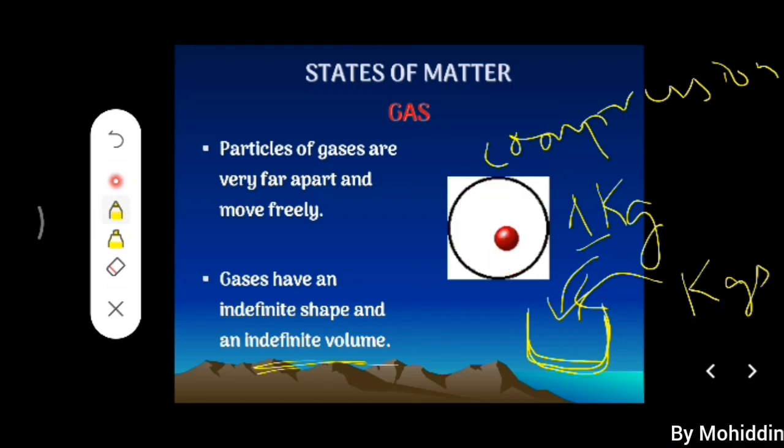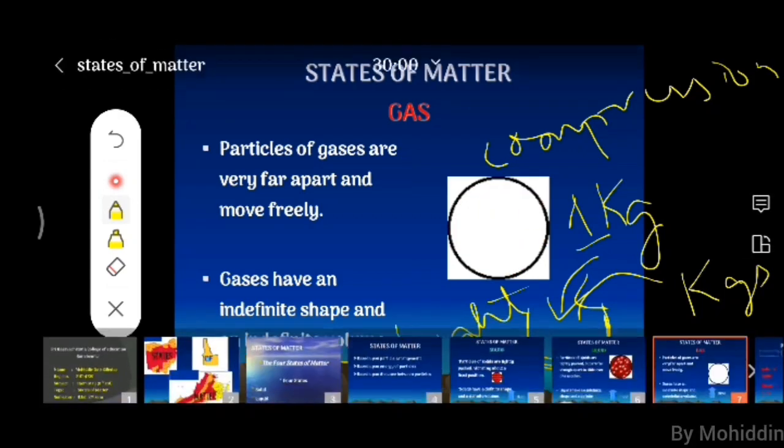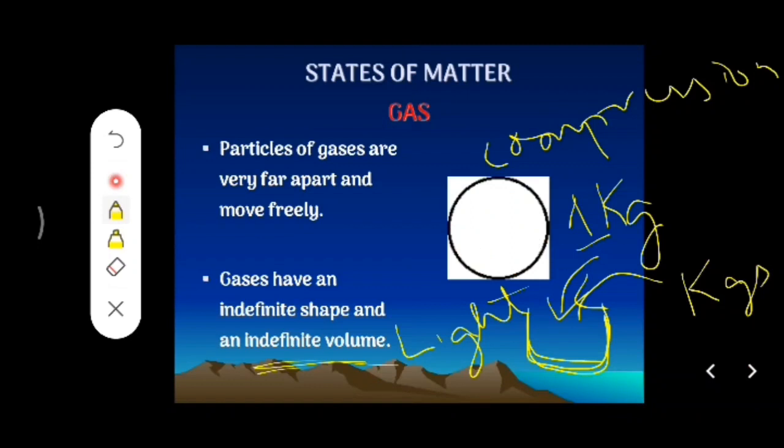It is mainly because of the light nature of the particles, and due to the more space in between the particles. As we discussed in the first point, gas particles are very far apart and move freely. That's why we can fit more volume of gas in a small container.